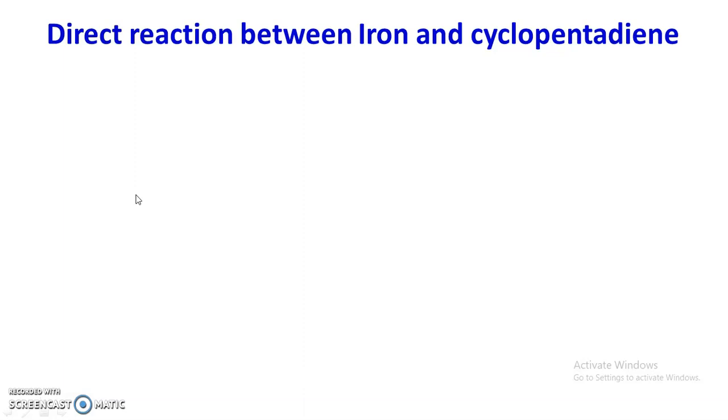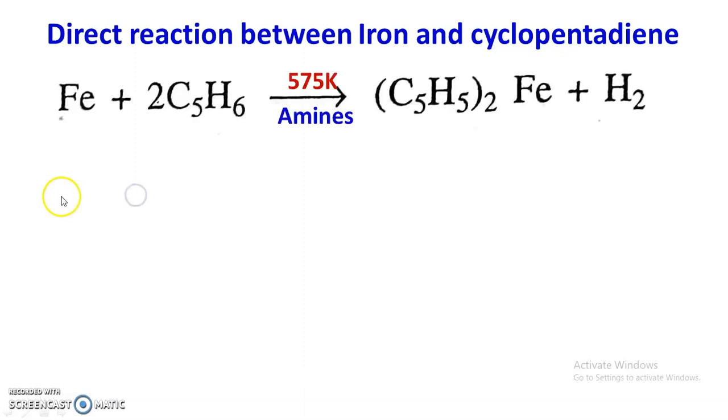In this method bases like amines and quaternary ammonium salts are used, and these are responsible for removing the acidic hydrogen from the cyclopentadiene. For example, this is the structure of cyclopentadiene, and there are two hydrogens attached to this carbon.